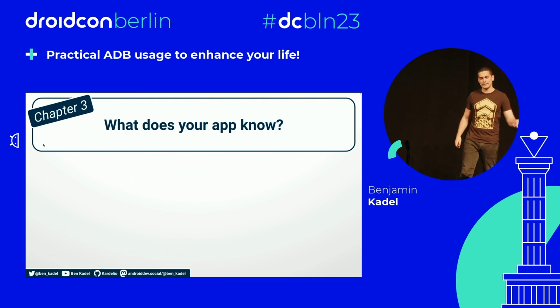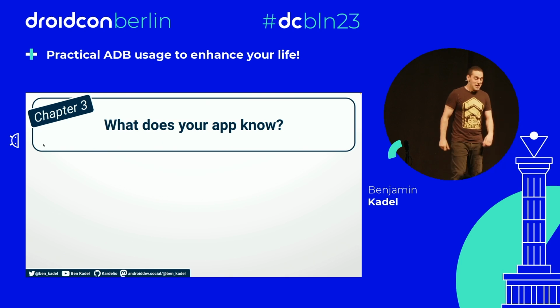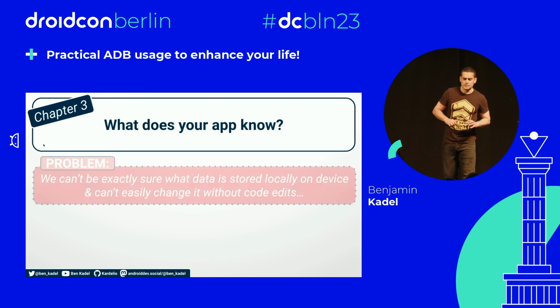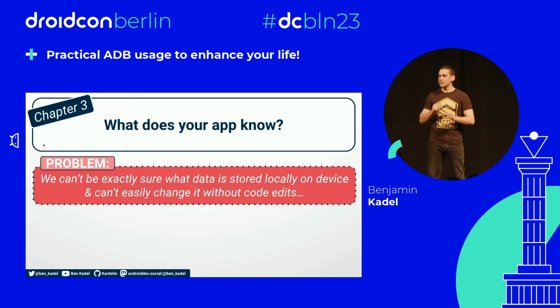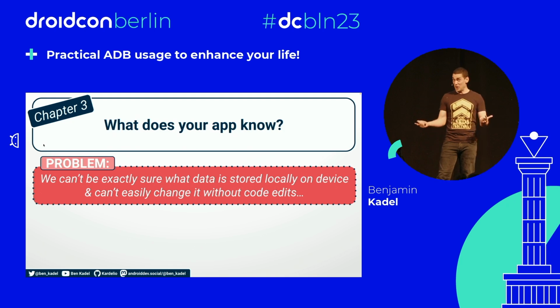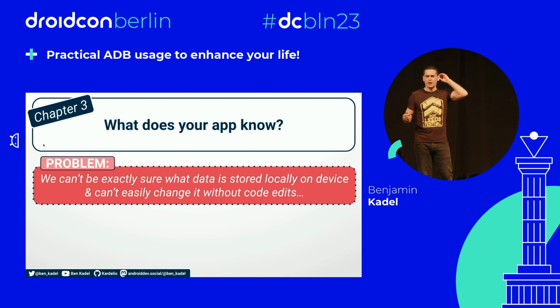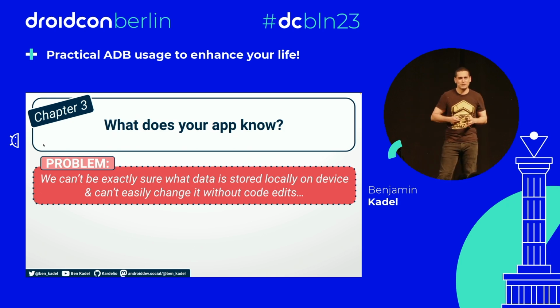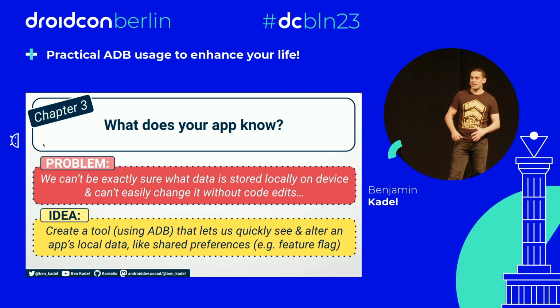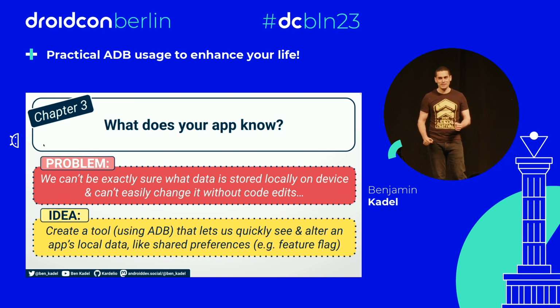Chapter 3. Thank you for doing that, by the way. I appreciate it. Look, Mom, on stage. What does your app know? Here's the problem statement. Again, we can't exactly be sure what data is locally stored on the device about our app. We think we know, but we can't exactly be sure. And in order to find out those answers, we have to do some amount of effort to get that answer. It'll be clearer in a second. So here's an idea. Why don't we use ADB to let us quickly see and alter the information that's stored locally on device for our app, in our app's internal storage?